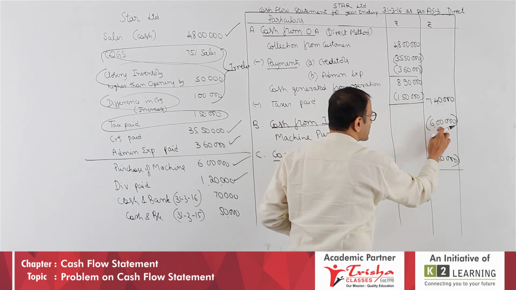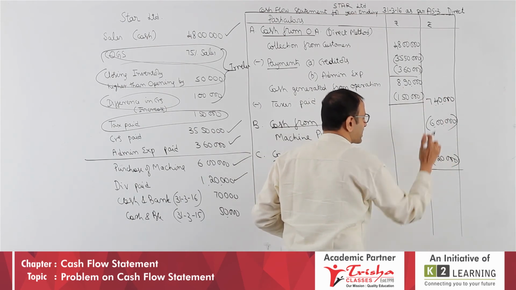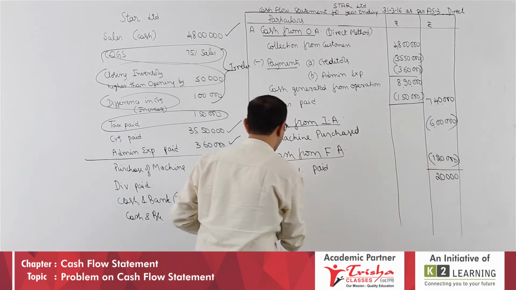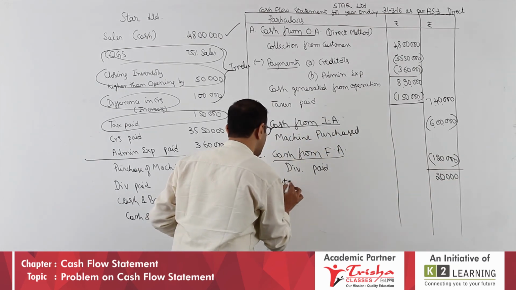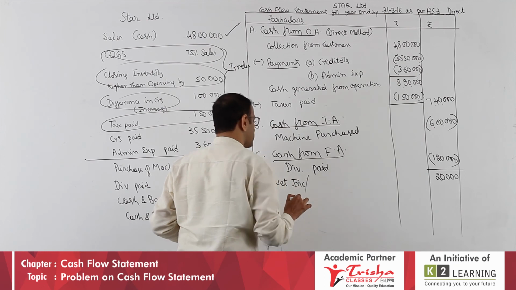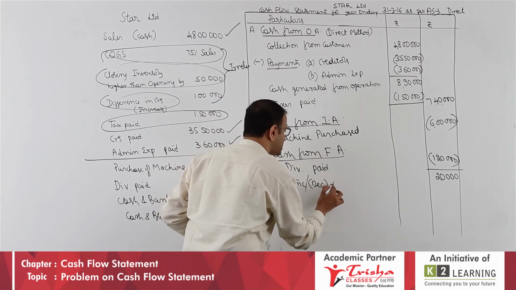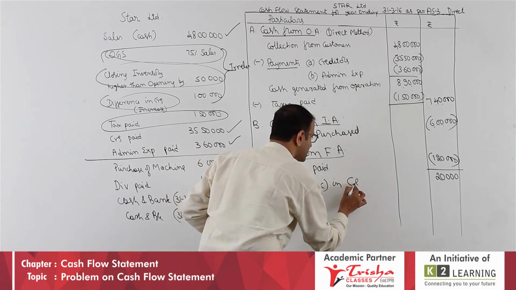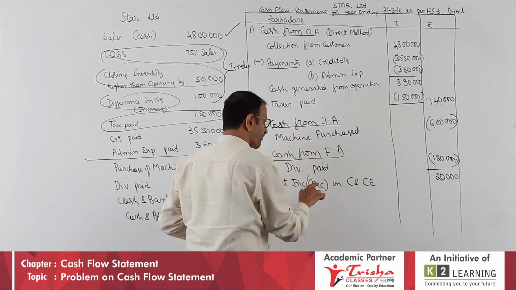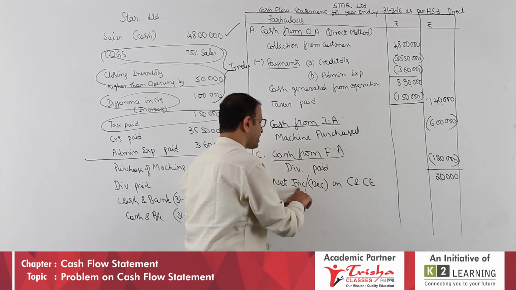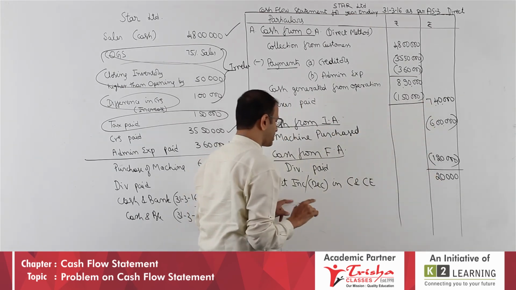740 and 6 lakh negative, 1 lakh 20. 720 negative, that comes to 20,000 positive. This you call net. Can you tell along with me? Increase slash brackets decrease in cash and cash equivalents. If negative comes, you call it decrease. If positive comes, you call it increase. Here the net answer is positive.